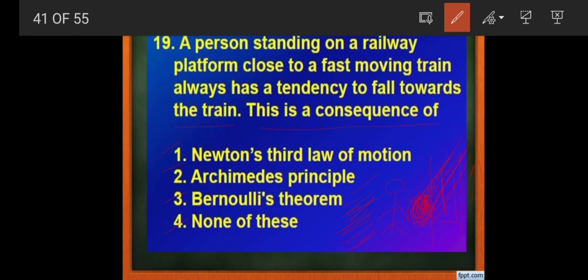That's why the lesser number of air molecules means the train creates a vacuum. That's why a man will always feel that he is being pulled by the train when a fast moving train passes near him. So that's the clear reason: Bernoulli's theorem. Here what we can study is that using Bernoulli's theorem we can justify this phenomenon. That's why option number 3 is right here.